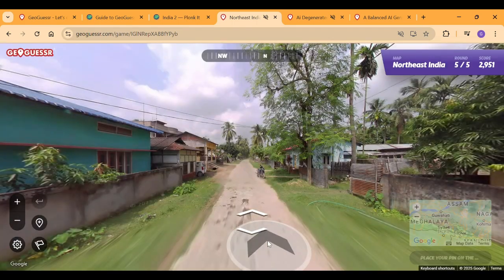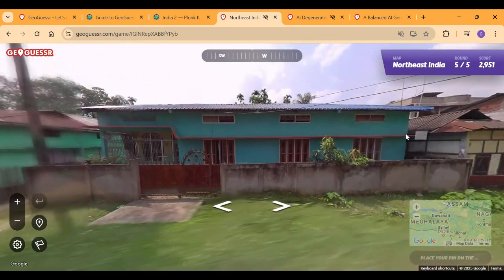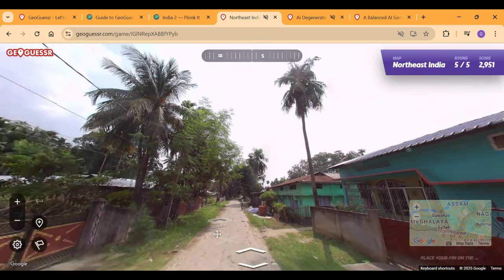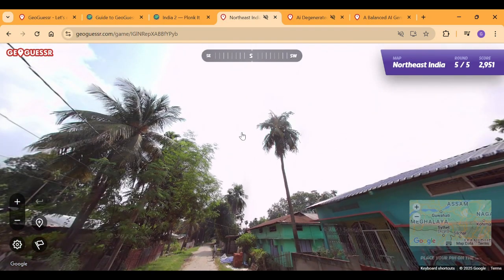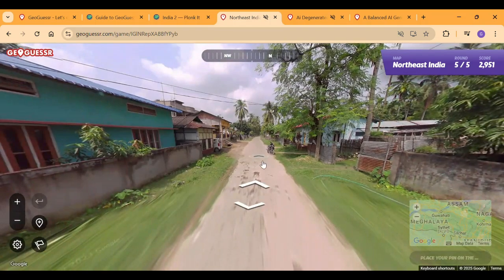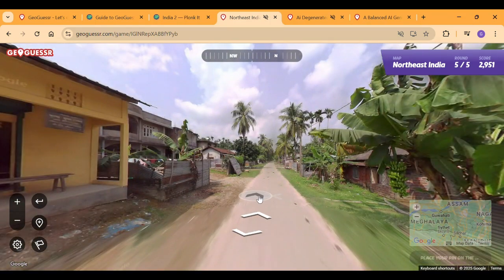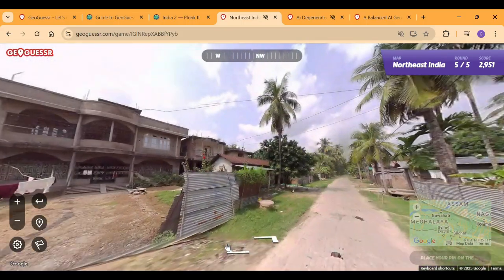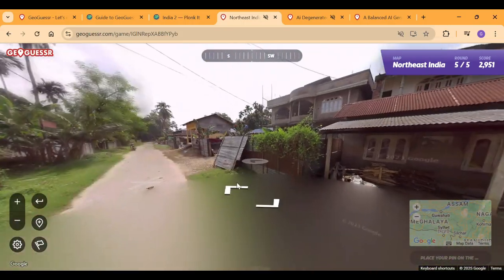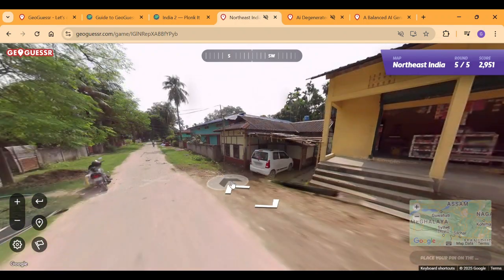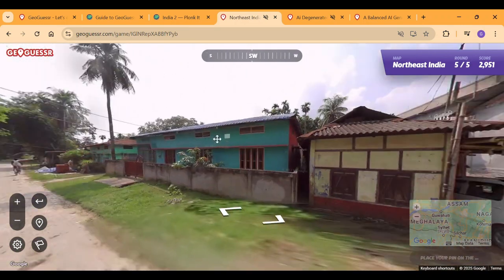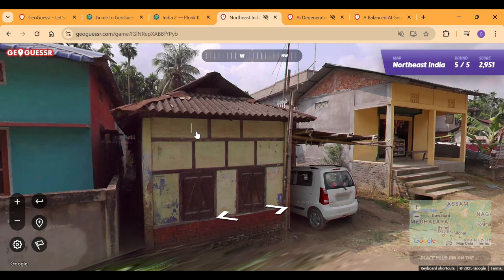Again, I feel bad we're only at 2,000 points. Next up, we're in Northeast India. Obviously, we're in Northeast India. But these palms, Palmyra palms, are very special to a lot of this region. So we have to be careful with that. Okay, so learning from all this. Oh, we have these things.